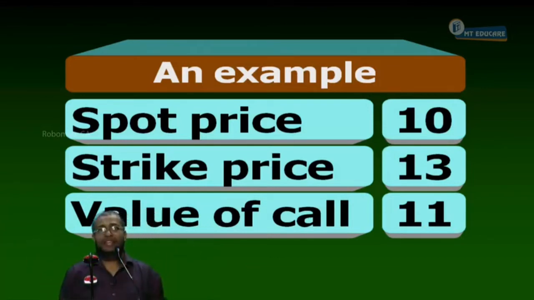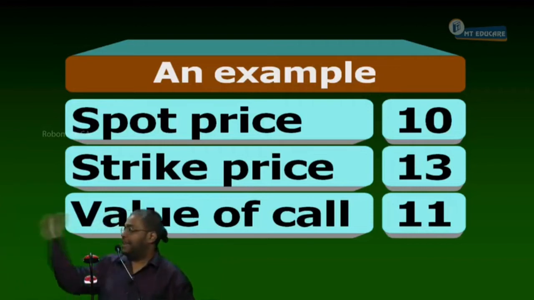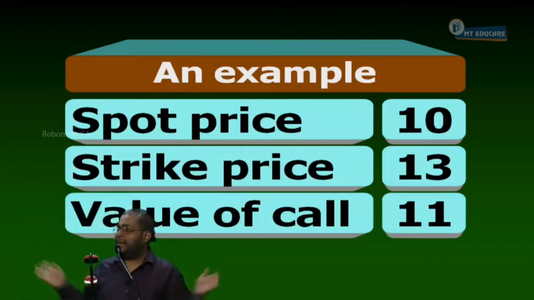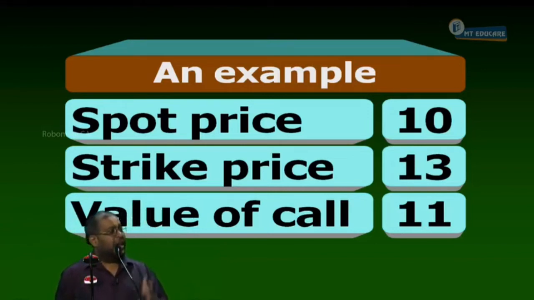Yes or no? Now, again I say, beginning again, let me rewind. Tell me, what is the maximum value of the call? The spot price, which is 10 rupees. No fool will pay more than 10 rupees for this option. But somebody is selling it at 11 rupees. The call option in the market is 11 rupees, but its maximum worth is only 10 rupees. The option is overpriced, so I'll sell the option. I go to the option market and click the sell order. The seller of an option, the technical word is writer. He is going to be the writer of the option.